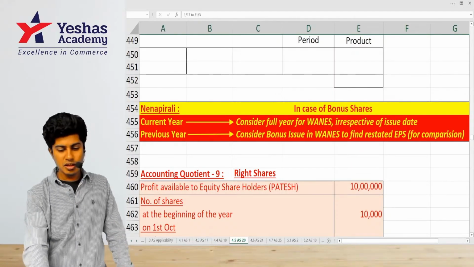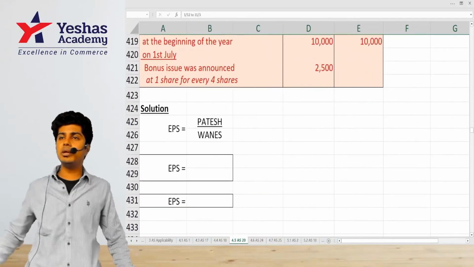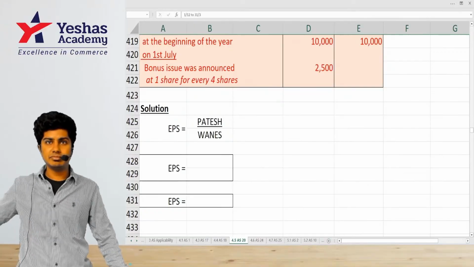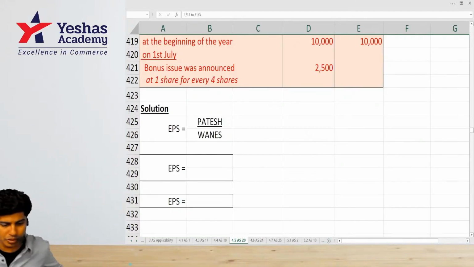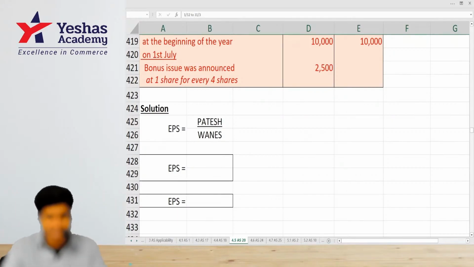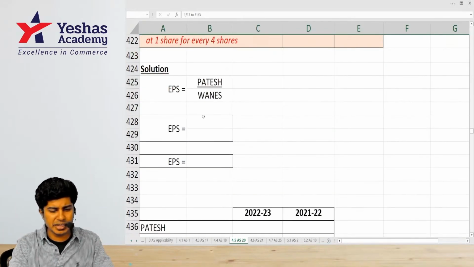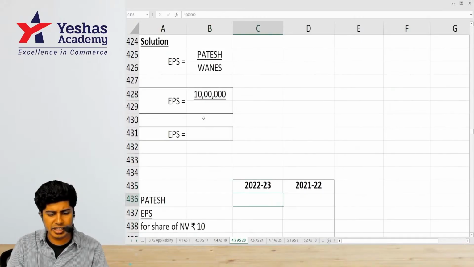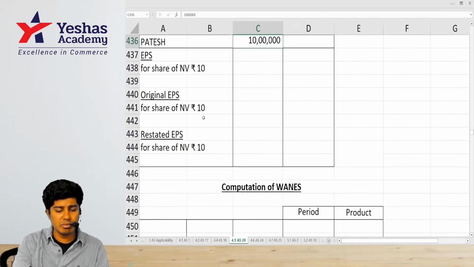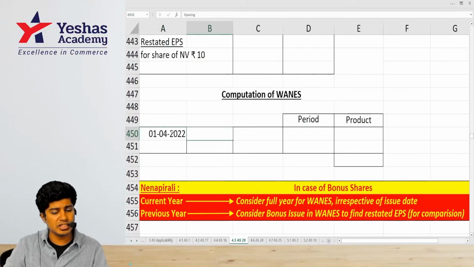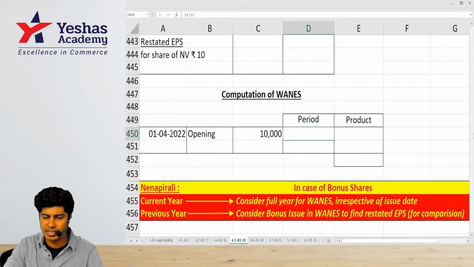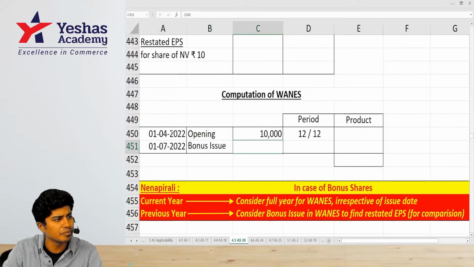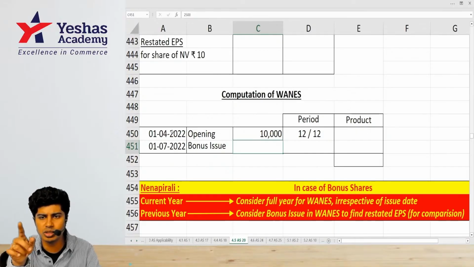Did everyone understand? So whenever a bonus issue is made, how do we compute EPS? Compute the weighted average number of equity shares for the full year. Understood? I will compute now. How much is the profit? 10 lakh. So I'll write 10 here. And for the number of equity shares, on 1st of April we had an opening of 10,000 shares. I'll take 12 by 12. And on 1st of July, I made a bonus issue. How many shares? 1 for every 4. 10,000 into 1 by 4.